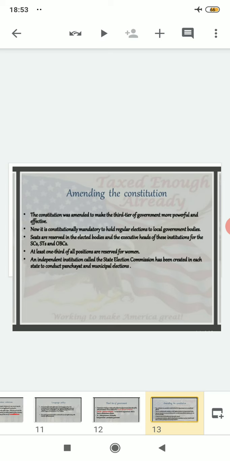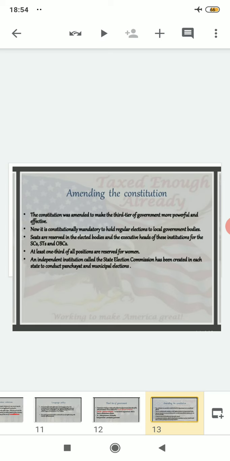Clear? Through the elections, at least 1/3 of all positions are reserved for women. So after that, one more condition was there. When the third tier of government was made powerful and effective through the amendment of the constitution, one important aspect was included, that 1/3 of all positions should be reserved for women. Suppose out of 10 seats, 3 would be reserved for women. That means no male counterparts will be able to fight elections from those 3 particular seats, which will be reserved for women out of 10.